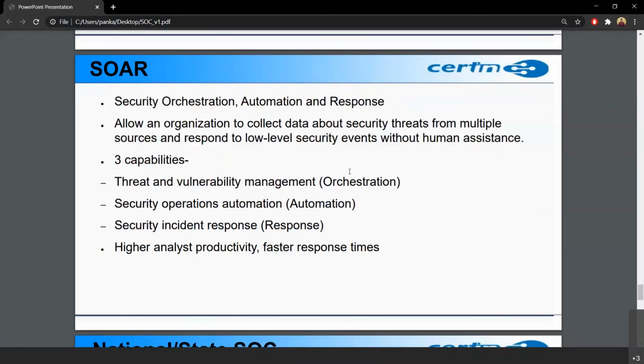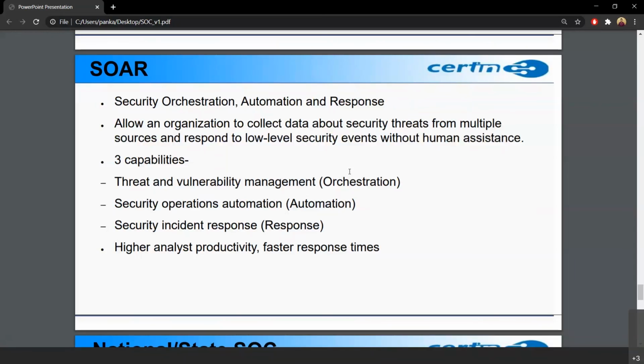block that IP. Now, earlier without SOAR, some IP trying to scan the system would generate an incident, and the analyst would have to watch this incident, analyze it, and if he finds that this is a genuine thing, not a false positive but a true positive, he will ask the system admins to block that IP at the firewall level. Suppose this takes 1 day.